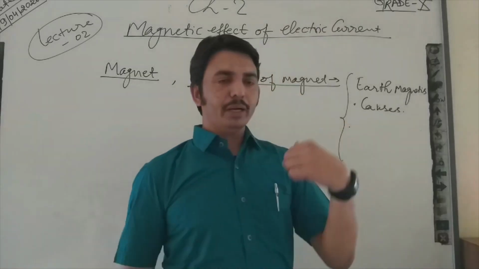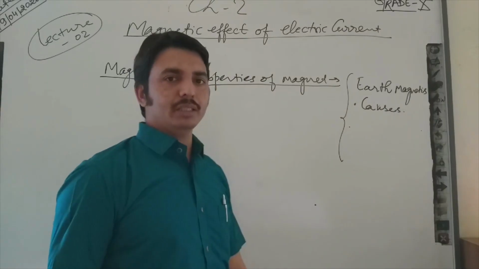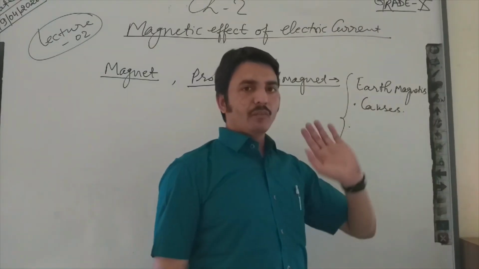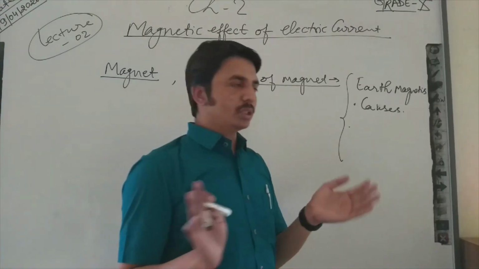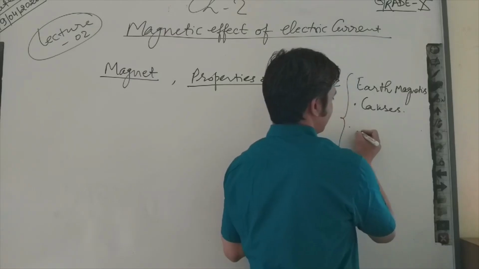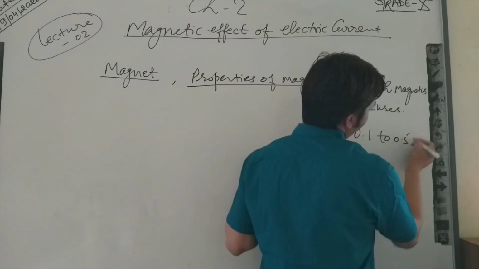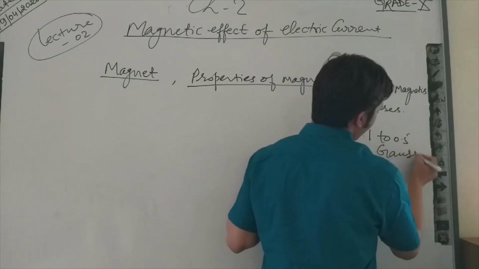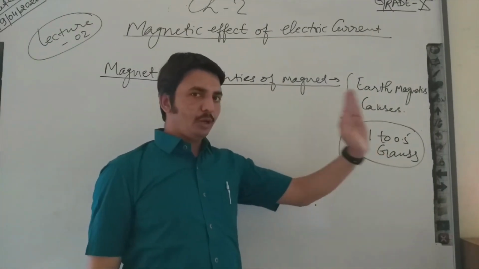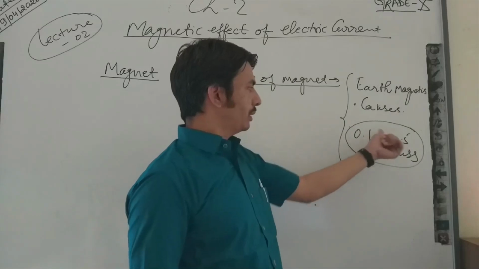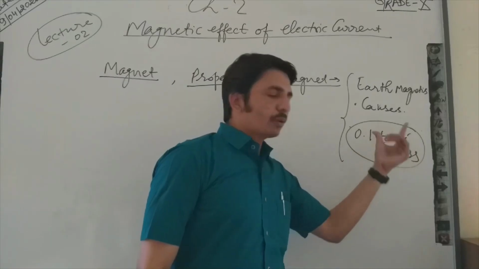If we move from one point to another on the Earth's surface, the value of Earth's magnetism varies. The value is not constant, and it is between 0.1 and 0.5 Gauss.